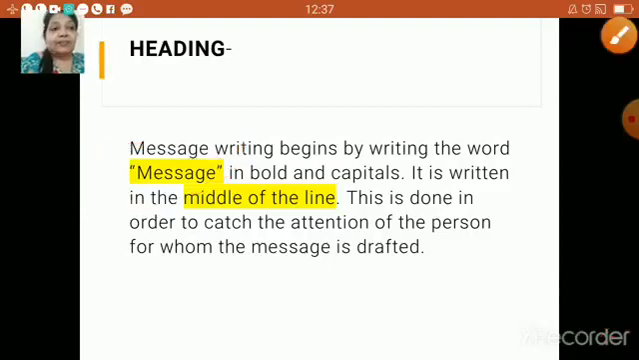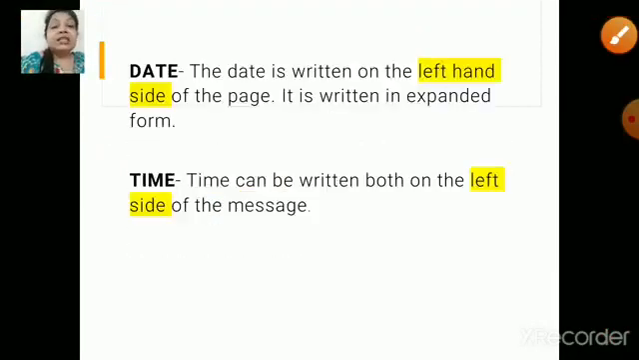Now, next one. Date and time. The date is written on the left-hand side of the page. Yes, it is written on the left-hand side of the page. It is written in expanded form. Yes, children. Now, what is an expanded form, which was already explained in the video, but don't worry, we will do that again. Next one, time. Time can be written on the left side of the message.